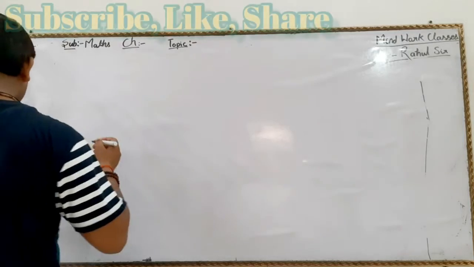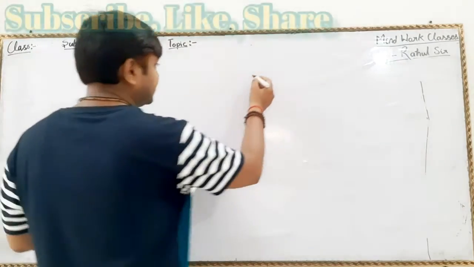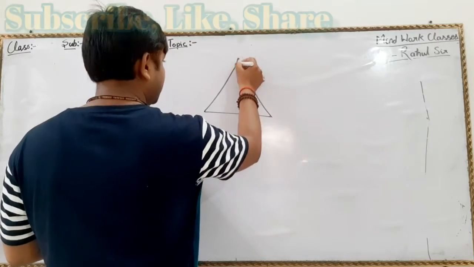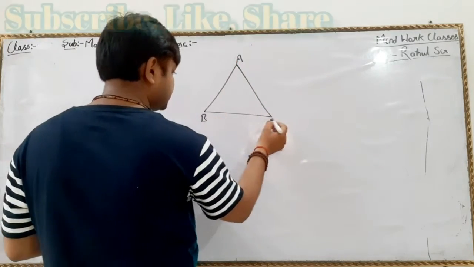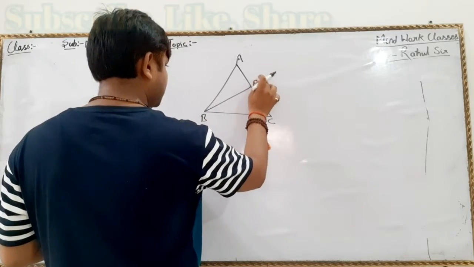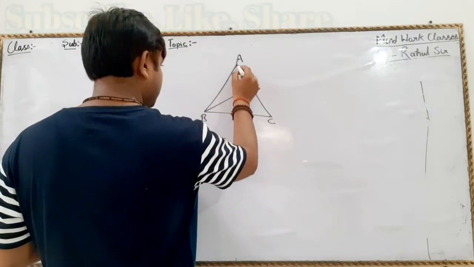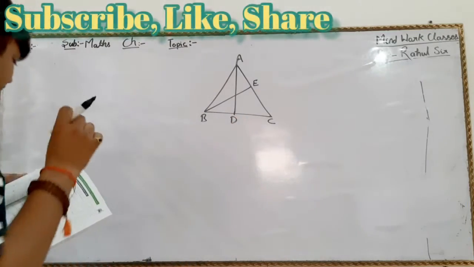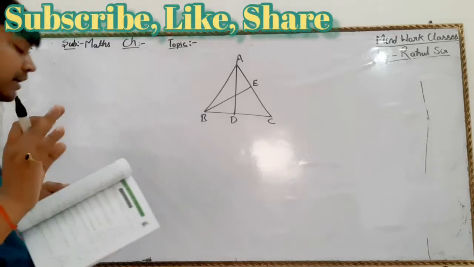What is given to us? First of all, the diagram is given. Diagram is A, B, C. This is E, and this is D. What is given? This is an equilateral triangle.